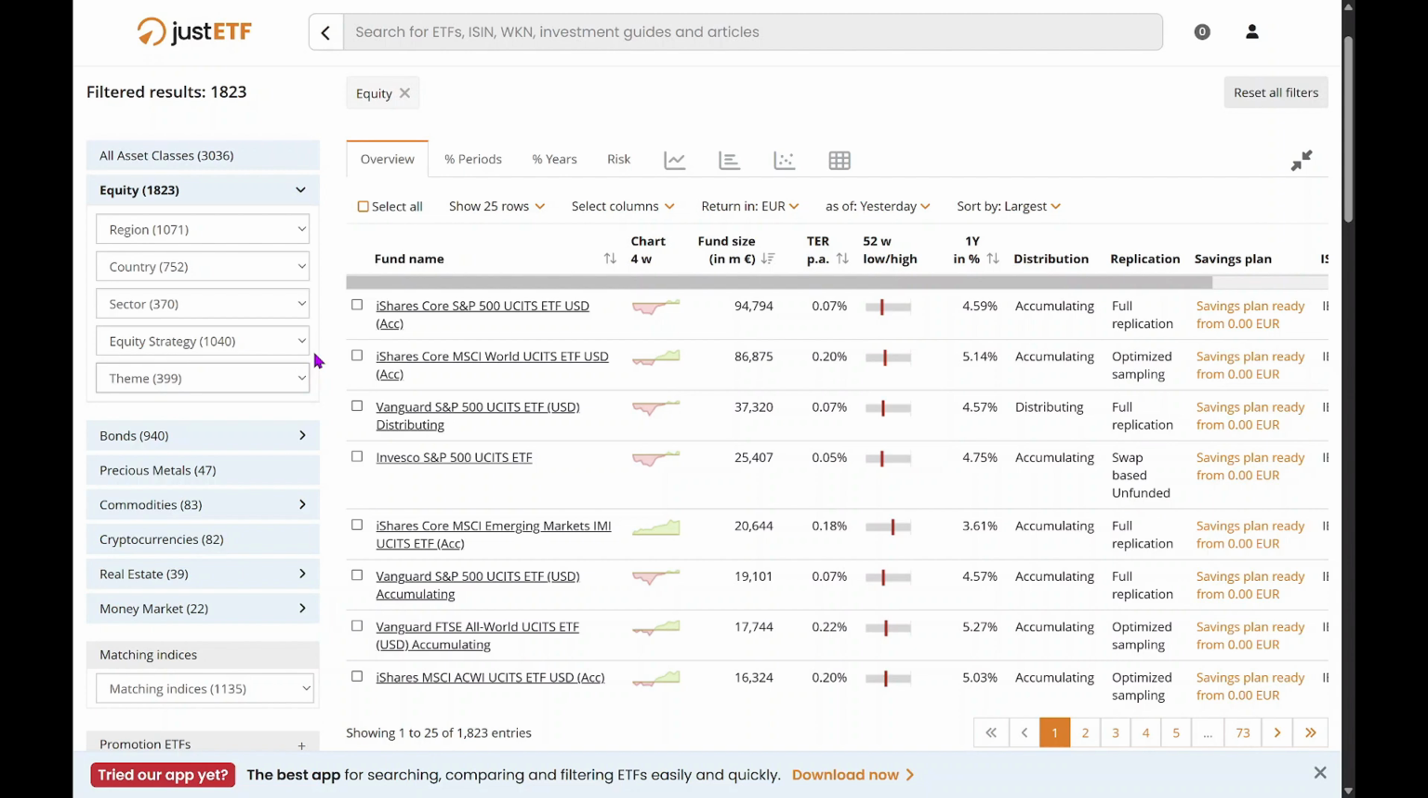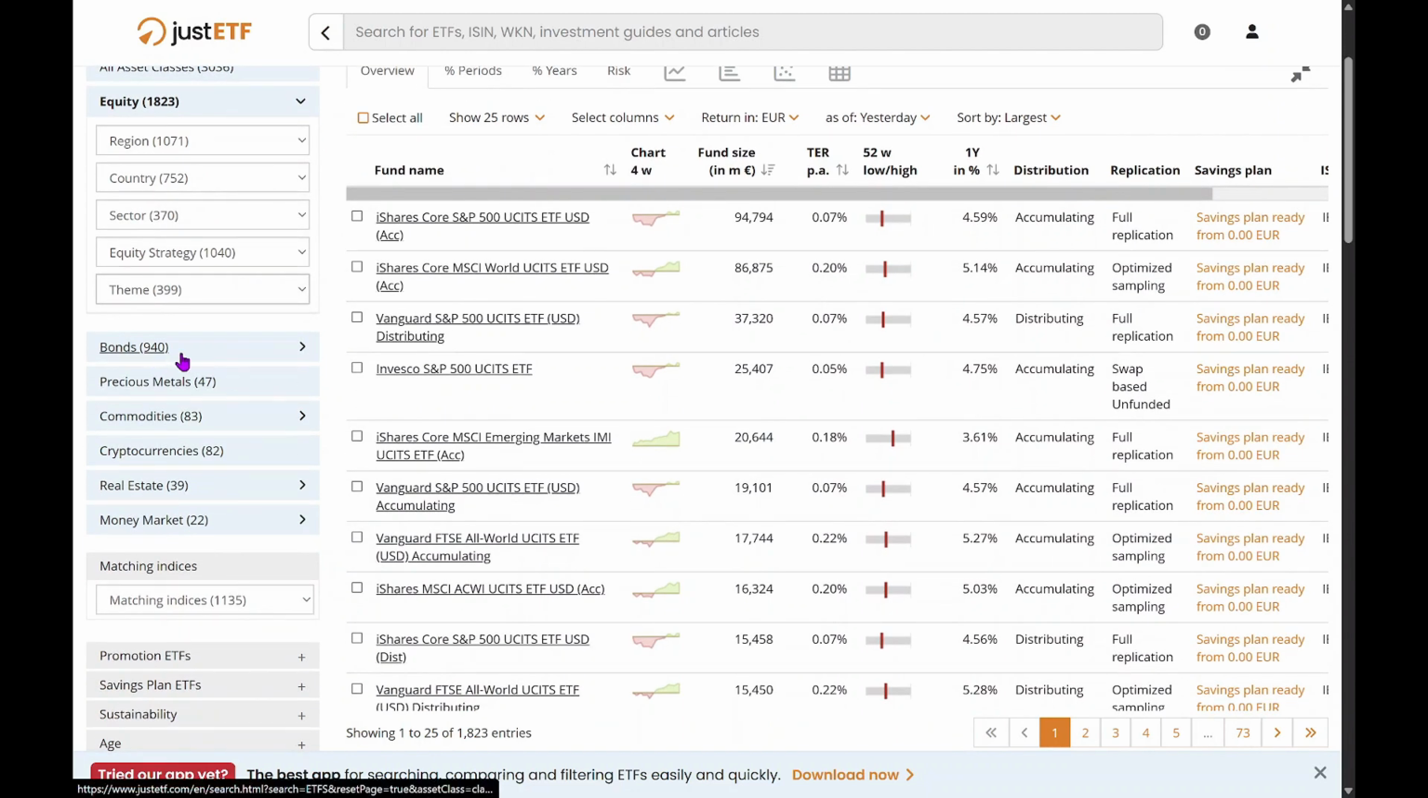But that's not all. You can also invest in bond ETFs, on precious metals like gold and silver, commodities, cryptocurrencies, real estate, and money markets.